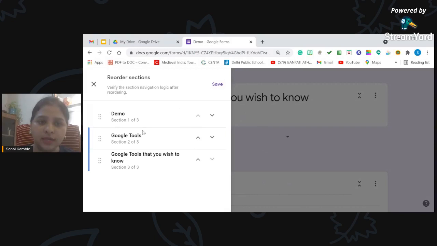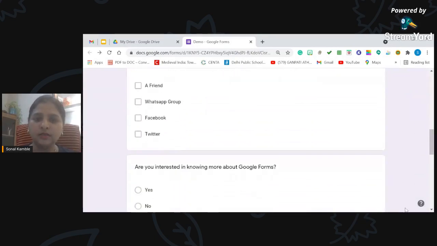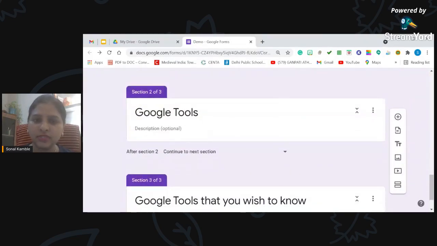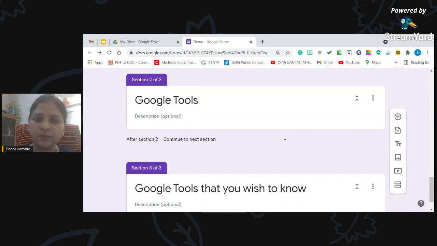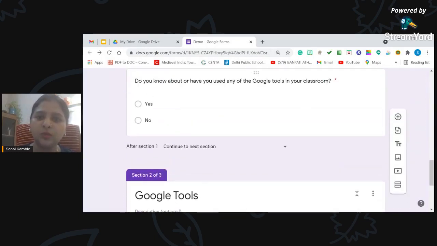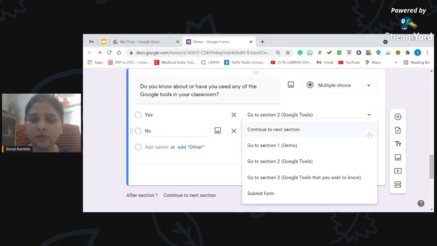First is the demo, second is the Google Tools, and third is the Google Tools that you wish to know. So I'm saving it, save, and again, now you can see here that the sections are changed. Google Tools is moved up, and Google Tools that you wish to know is moved down. So now suppose I have another section created. I'll go back here. I'll drop down. I can see the third section which is created.